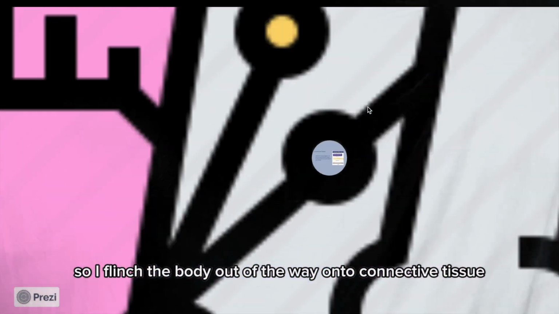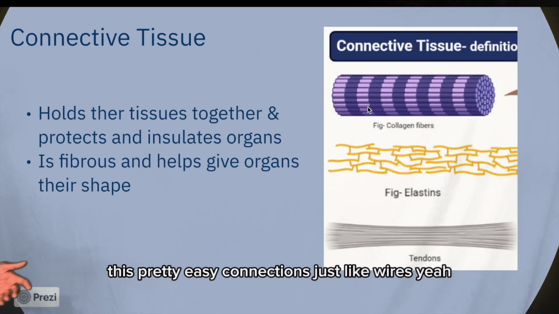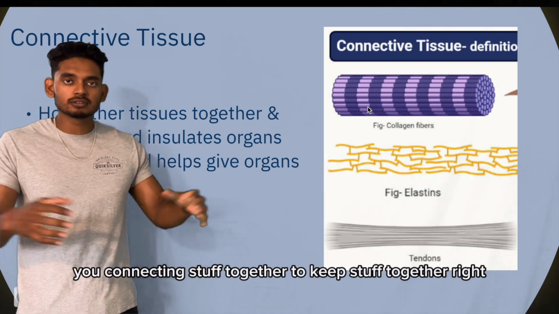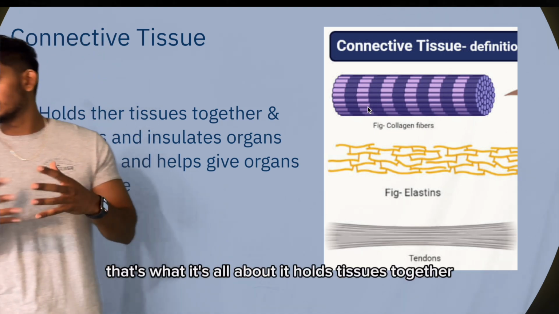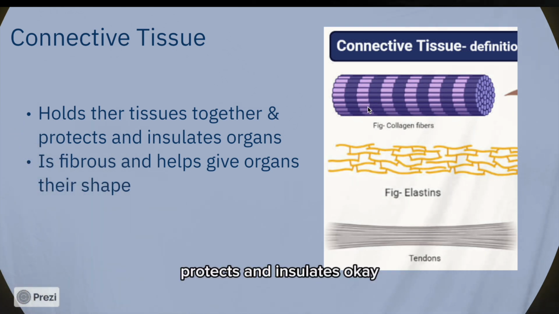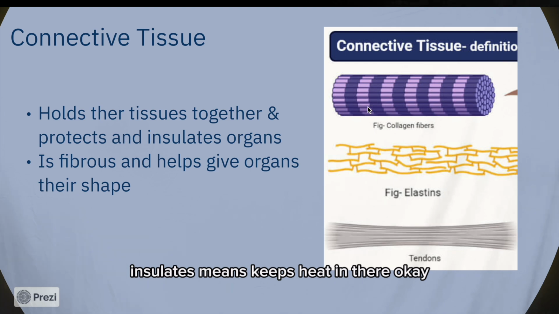Onto connective tissue. This is pretty easy. Connections, just like wires, yeah, you're connecting stuff together to keep stuff together, right? That's what it's all about. It holds tissues together, protects and insulates, okay? Insulates means keeps heat in there, okay?